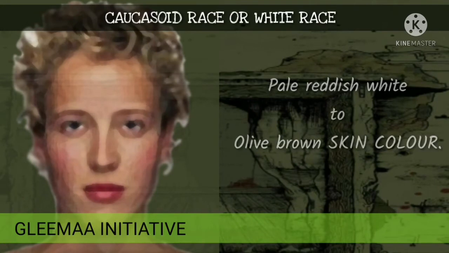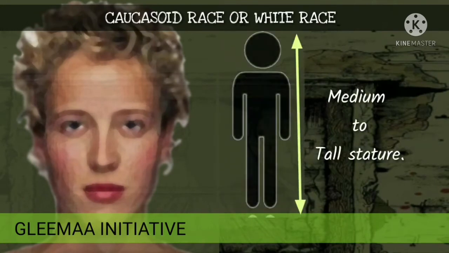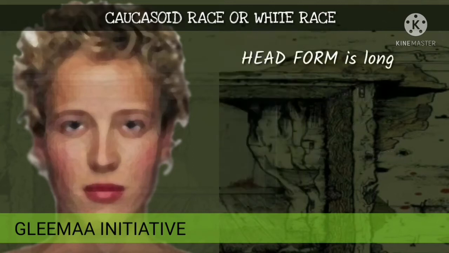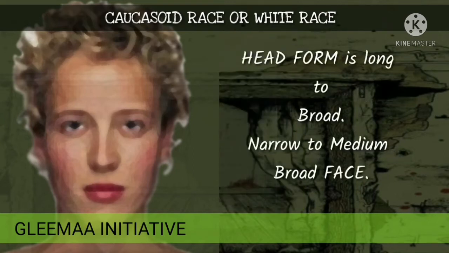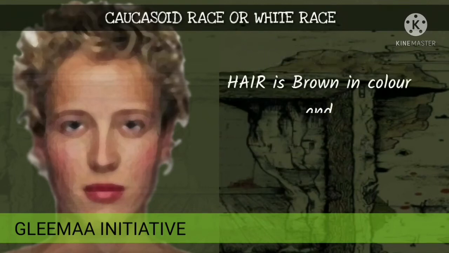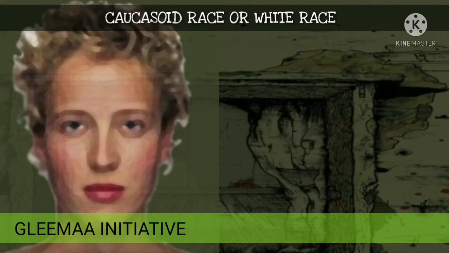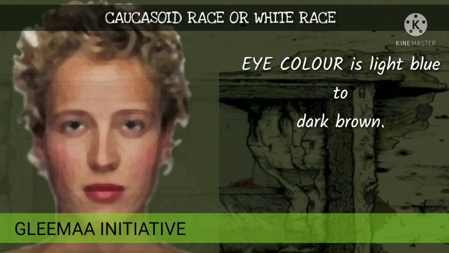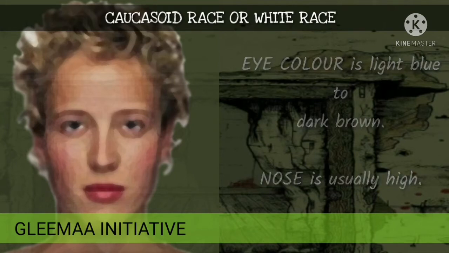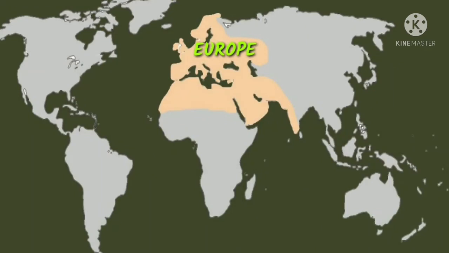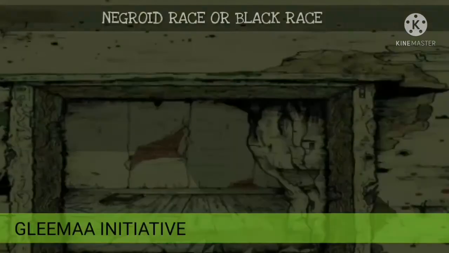Now, for the Caucasoid race or the white race, if you look at this image, you see that they are pale reddish white. Medium to tall stature, that's their height. Head form is long to broad, narrow to medium broad face. As you can see from this image, hair is brown in color and straight to wavy in texture. The eye is light blue to dark brown. Nose is usually high. For the Caucasoid race, what we know as the white race, you can see them in Europe, northern part of Africa, in Asia.